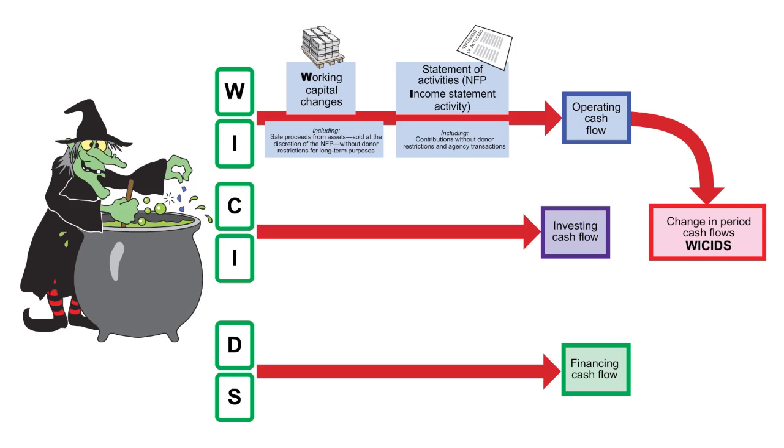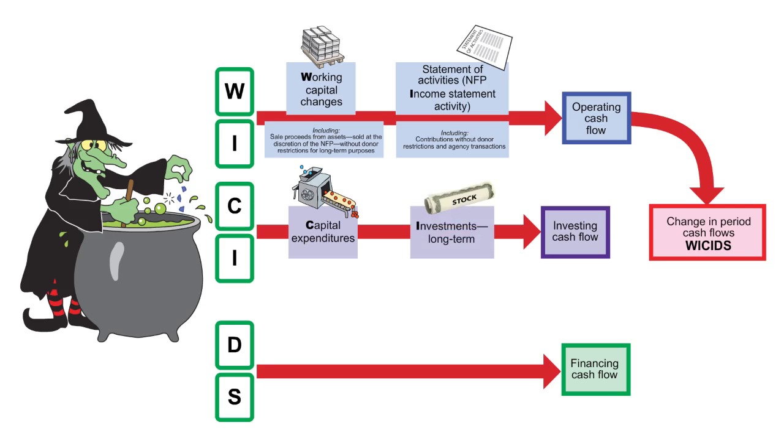So you're going to see typically your increase in net assets, then you'll adjust it for things like depreciation expense, then you'll have adjustments for current assets, current liabilities. Very, very similar to the for-profit organization. Then what we're going to see is the second category is the C and the I, and that is going to be your investing activities. That will include capital expenditures when you purchase new PP&E, as well as proceeds from the sale of investments and, of course, items used to buy investments. There's your C and your I.